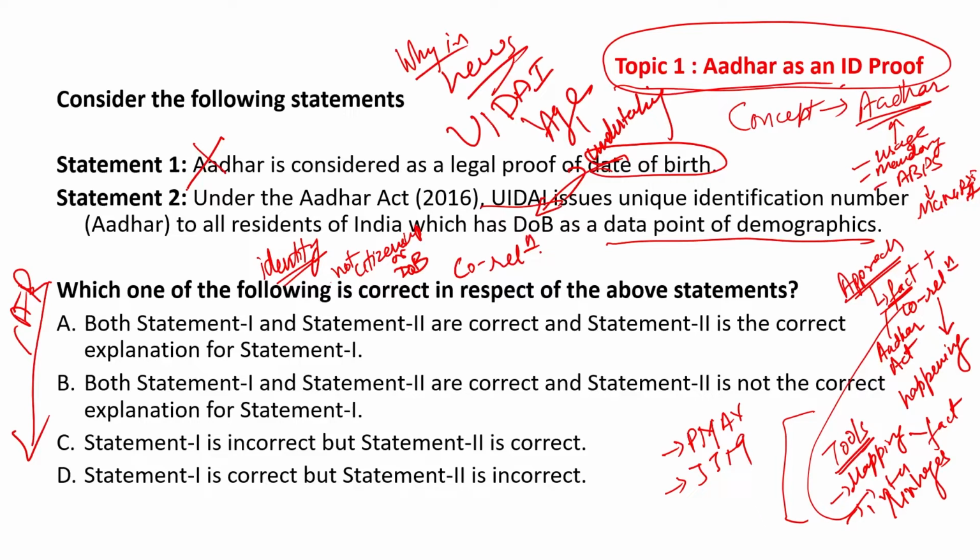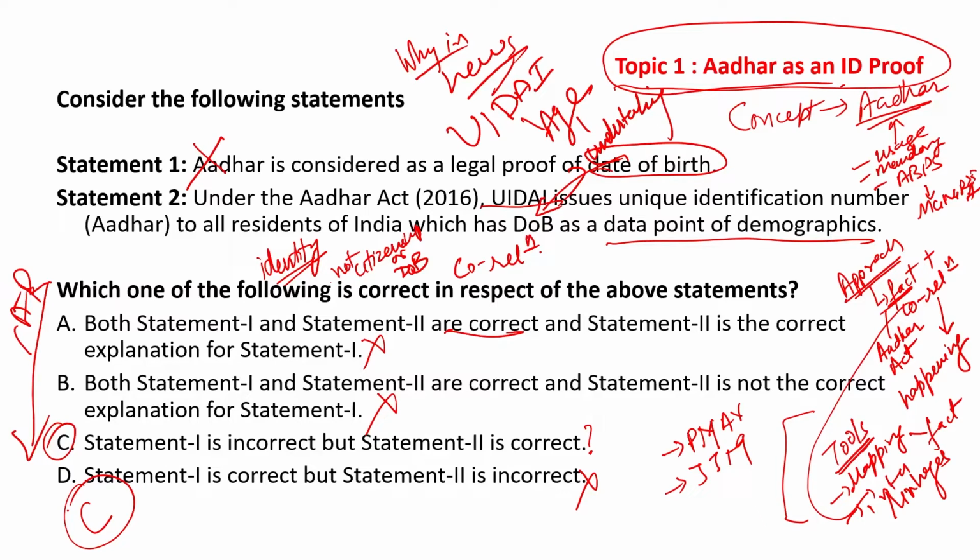And the moment you are sure that the first statement is incorrect, immediately you can rule out certain options where both are correct. Both statement 1 and 2 are correct, this can be ruled out. Statement 1 is incorrect, this can be probable. Statement 1 is correct again. So even before reading the second statement, you have your correct answer, that is option C here.